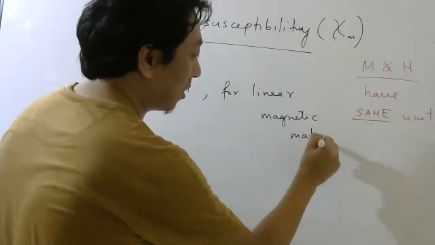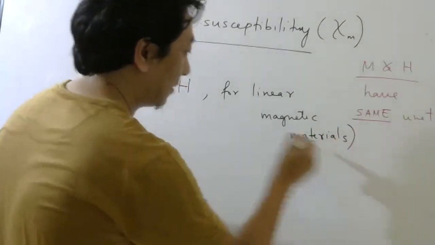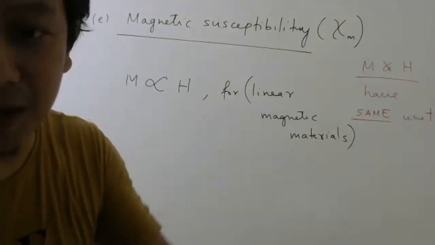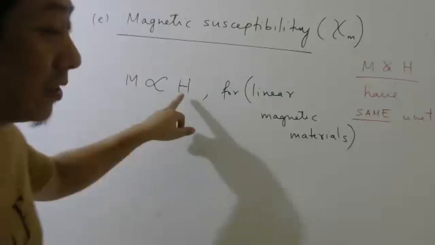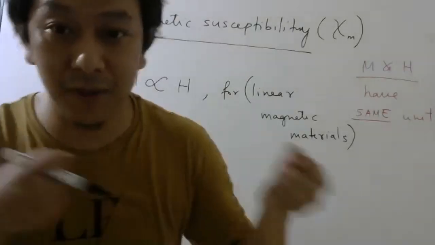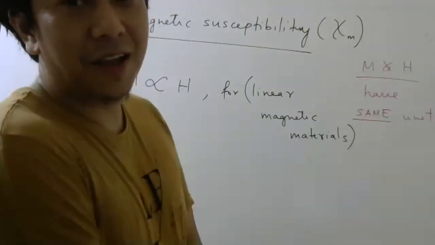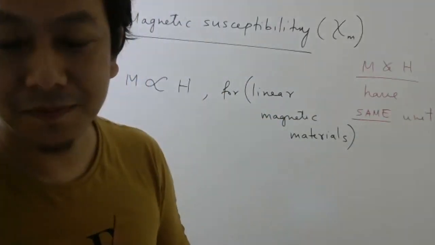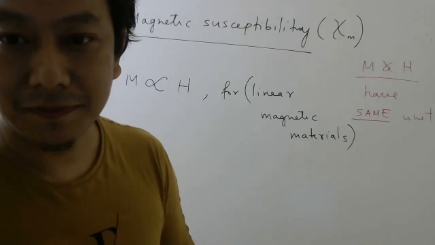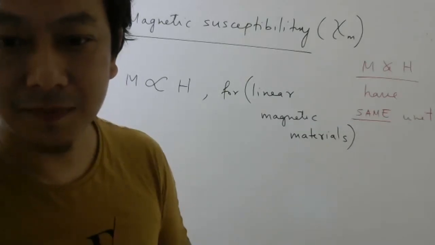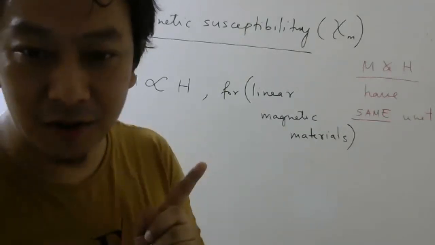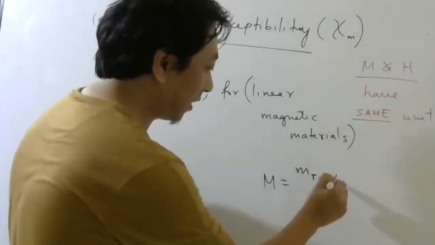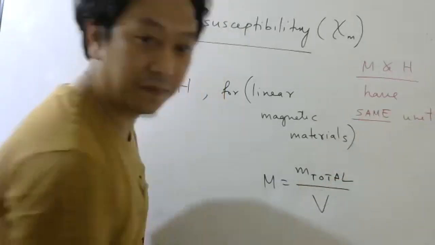The magnetization which happens in the material obviously will depend on the army. If a stronger army comes, more people will come in the same direction, so magnetization will increase. Magnetization, you remember? Total magnetic moment per unit volume.